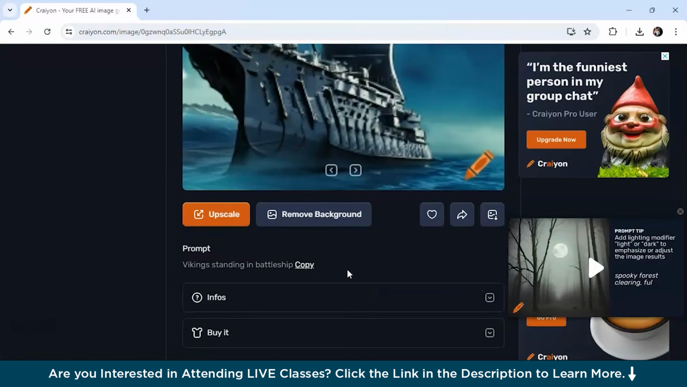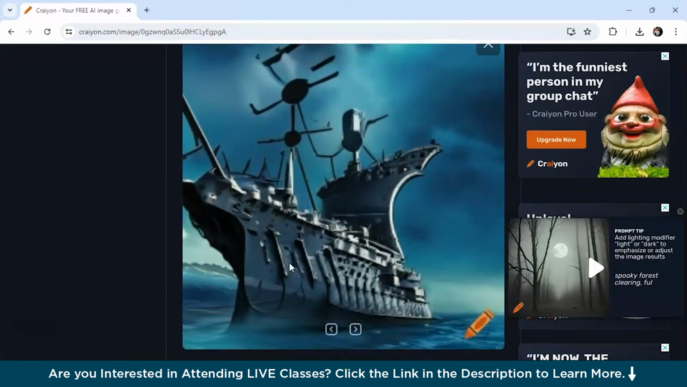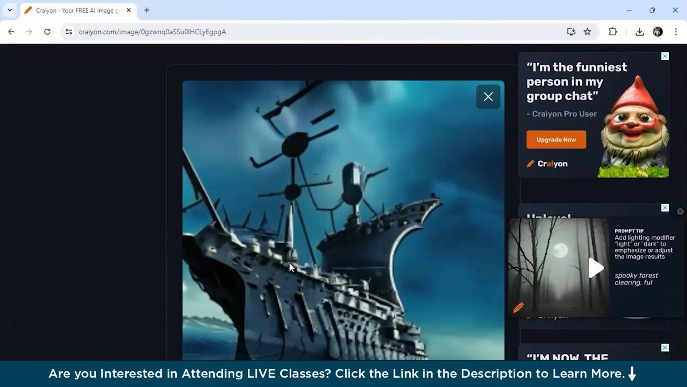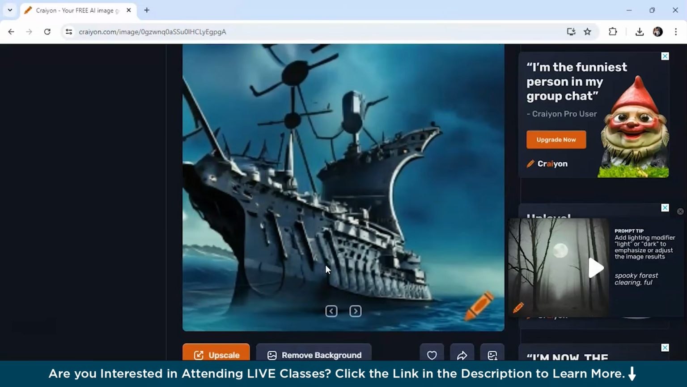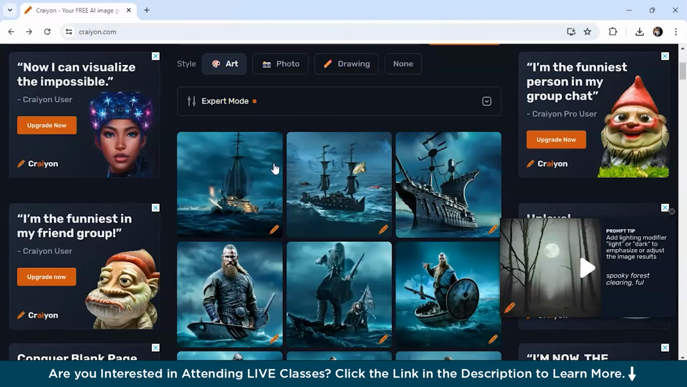You also have an option here to remove background. Overall, if I need to rate this AI tool, I would rate its image quality at 5.5 and performance at 9 due to its speed and ease of use. So, this was all for this Crayon AI. Let's move on to our next AI tool.